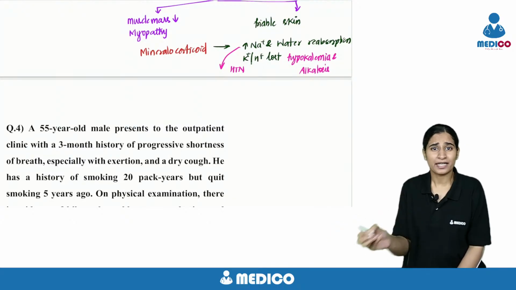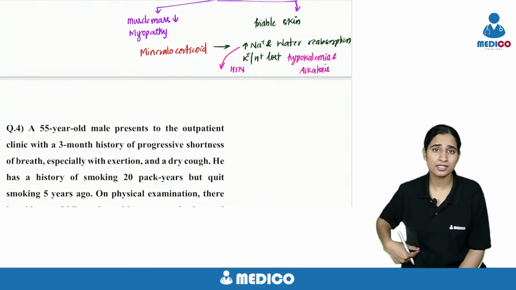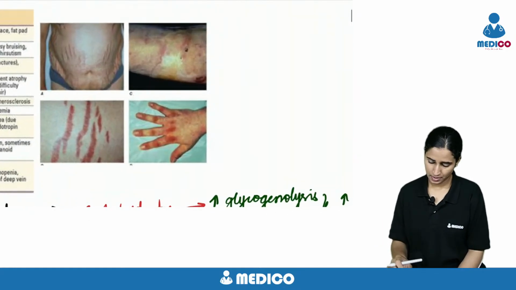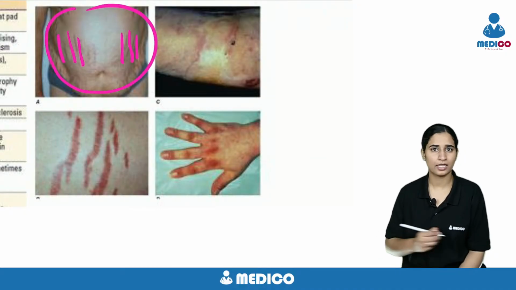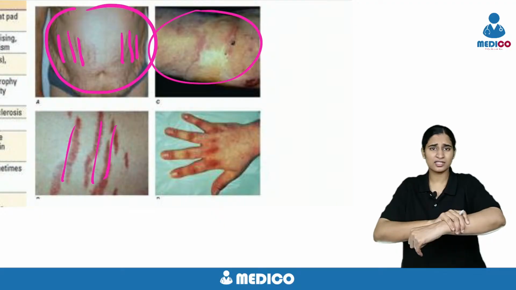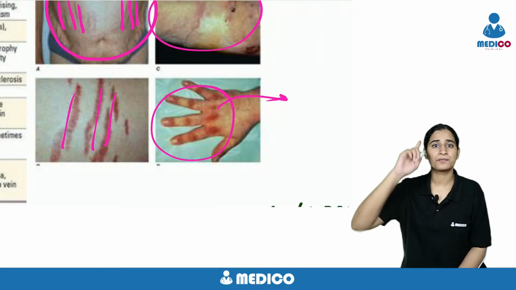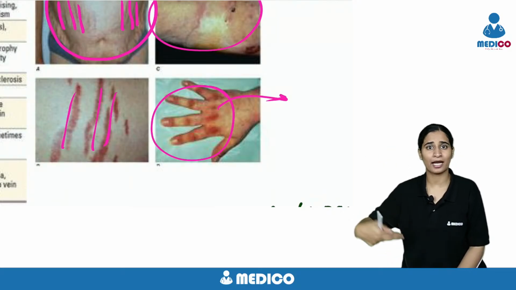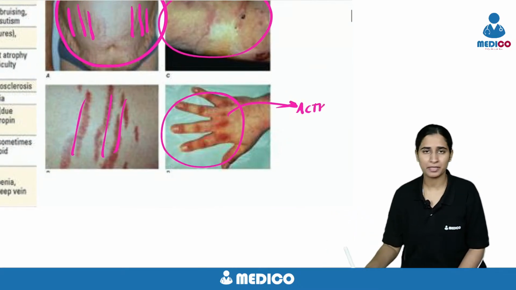Very simple. You don't have to learn by heart that there is central obesity, there is purple striae. Why purple striae? The same thing. The collagen is absent, the skin is friable. That's why. Now let's see the pictures. The first picture is showing the central obesity and there are purple striae on the abdomen. This is also a purple striae. This is showing that the skin is friable. If you touch the skin, there will be contusion. And there is hyperpigmentation if you look at this picture. If it's secondary, that is ACTH dependent, from the pituitary, increased ACTH acting on the adrenals releasing more cortisol. Because of ACTH, there will be hyperpigmentation.